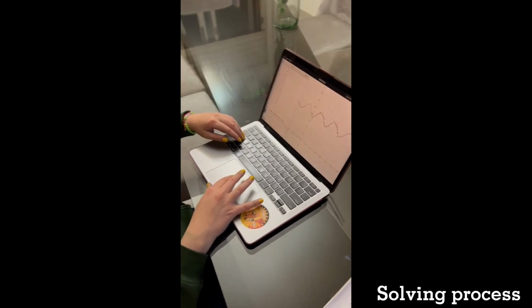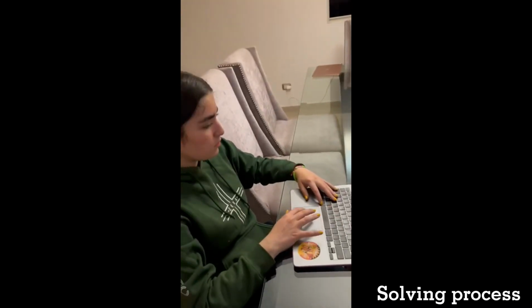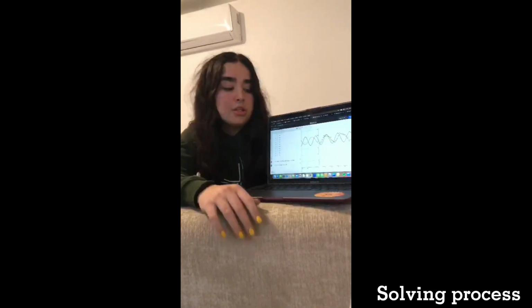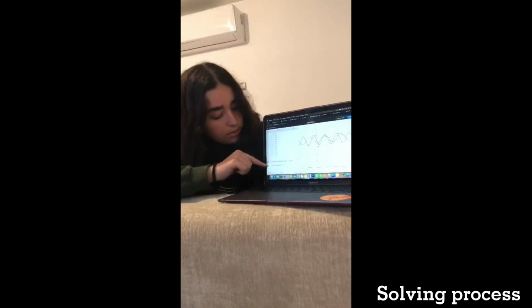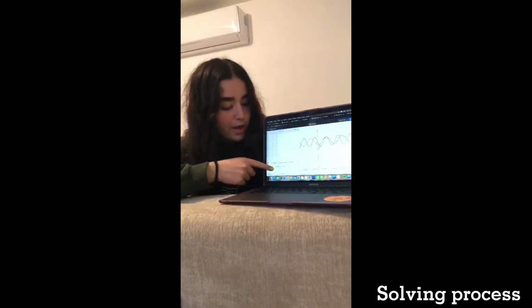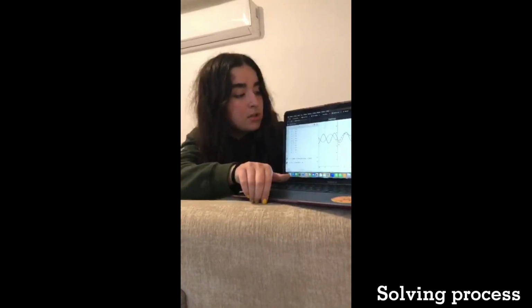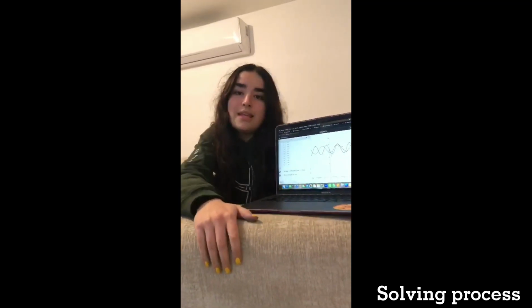Then with the graph that they gave us and the points, we made an estimation of the amplitude, the period, the shift, and everything we needed in order to create our own graph, that it is this one that we show in the presentation. And with that, we could do all the analysis.